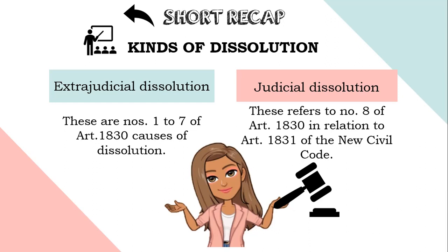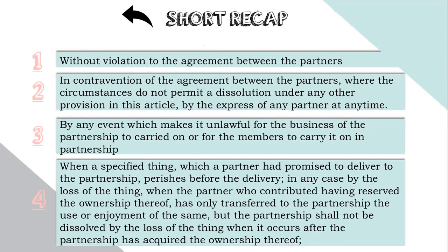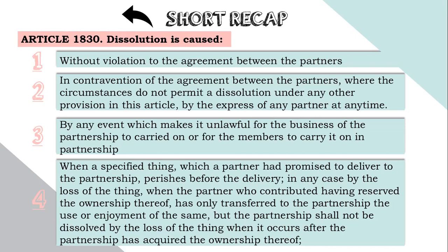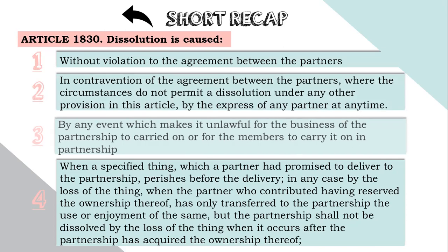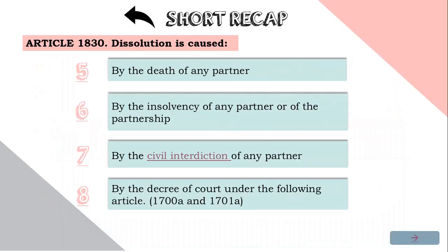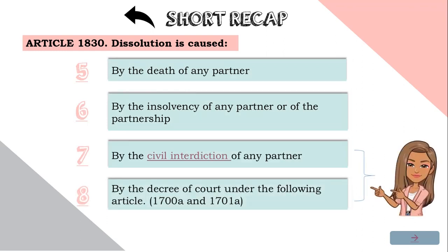But when we say it needs a judicial decree, the cause of dissolution needs to be confirmed or verified by the court. So meaning, in judicial dissolution, there is a question of fact. So, Article 1830 provided causes for dissolution. Numbers 1 to 6 provided in this article were already reported, so I'm not going to explain them anymore. So now let's proceed to number 7, which is the cause of dissolution by civil interdiction of any partner.